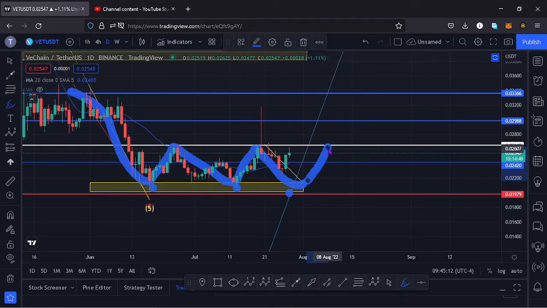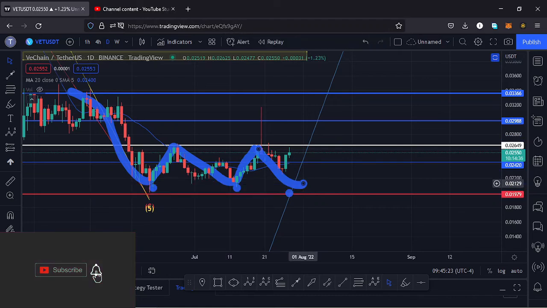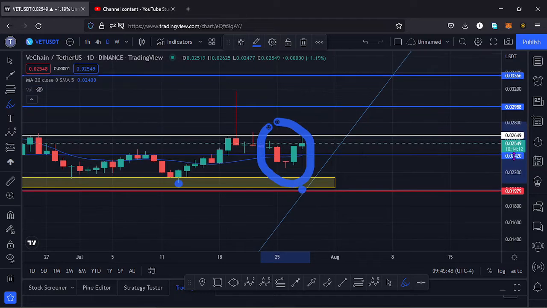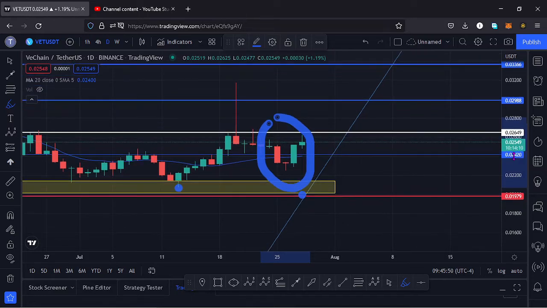It's also possible that this movement might not play out, because on this chart we also have a morning star, which is information right here. So if I zoom out on this chart so that you can see that better, right here we have the formation of a morning star, which is a bullish pattern, and that means soon we might see a price increase, having a breakout to the upper side.